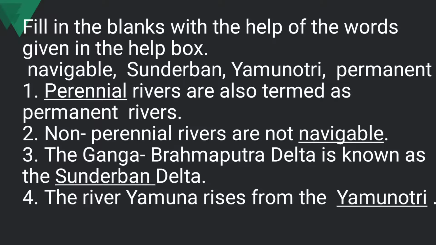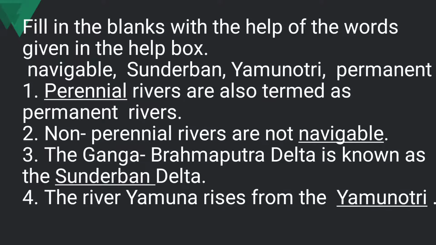So first one is, dash rivers are also termed as permanent river. Answer is perennial. Perennial rivers are also termed as permanent rivers. Now, second one, non-perennial rivers are not dash. Non-perennial rivers are not navigable.